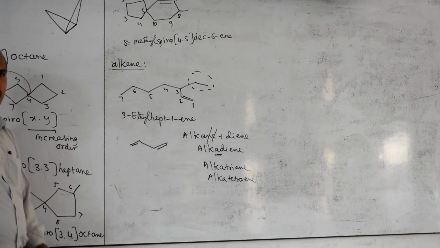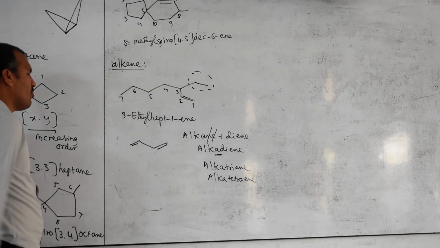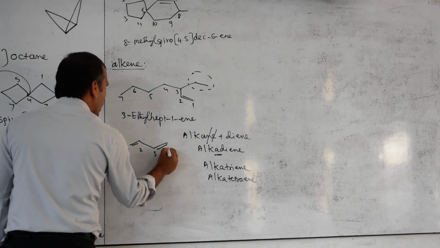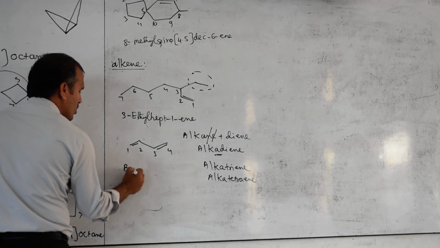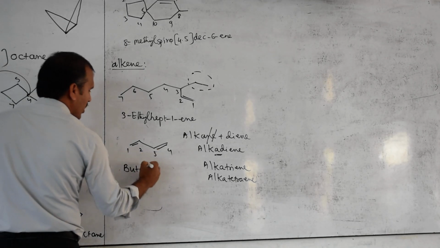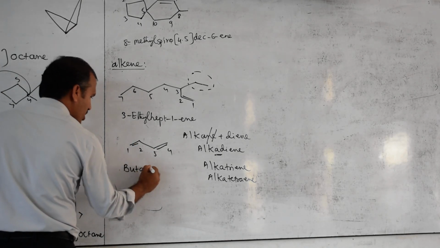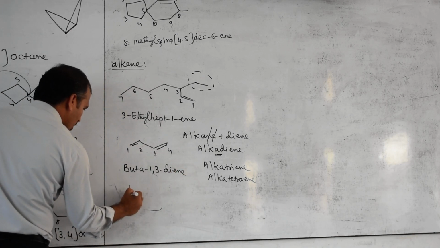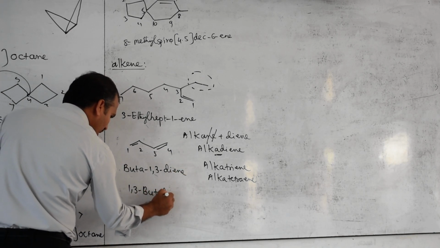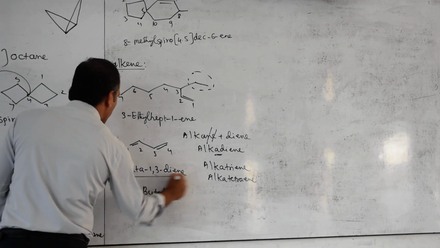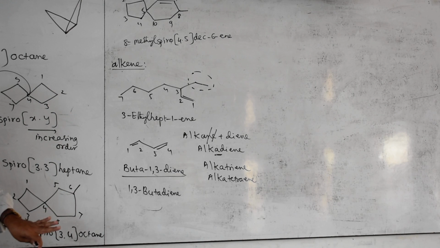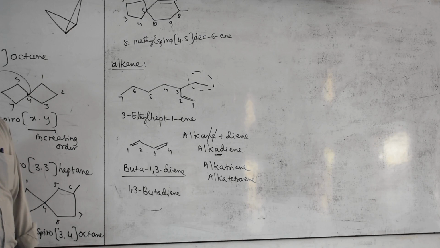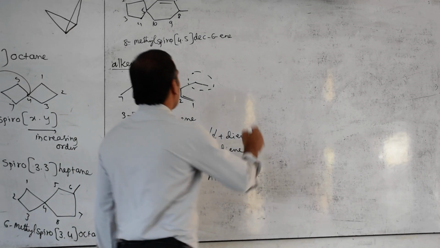Now name it. Choose the longest carbon chain, that is the only longest carbon chain. 1, 2, 3. Which direction? Left to right or right to left will give equal. So 1, 2, 3, 4. But, buta. Then numbers should be given. 1 position, 3 position, diene. Old books are given like this: 1, 3, buta, diene. This is also correct. This old format, that is new format. 1,3-butadiene is also correct. Clear? Now, one example.